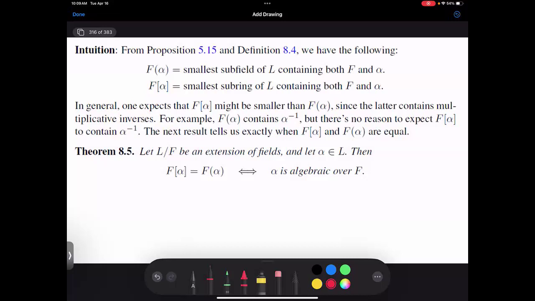Now, especially if you have a professor with messy handwriting using chalk, square brackets and parentheses can be mistaken very easily. Does it matter which I'm using? Wouldn't it be wonderful if parentheses were the same as brackets, if these two were the same object? And Theorem 8.5 says yes. If you happen to be in the situation where alpha is algebraic over F, then these two are the same.